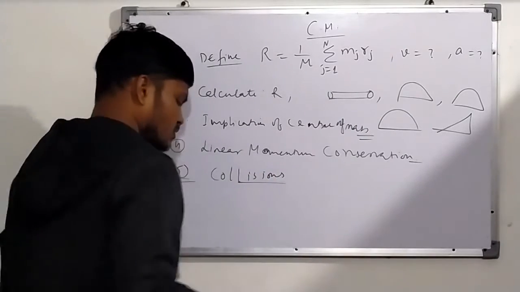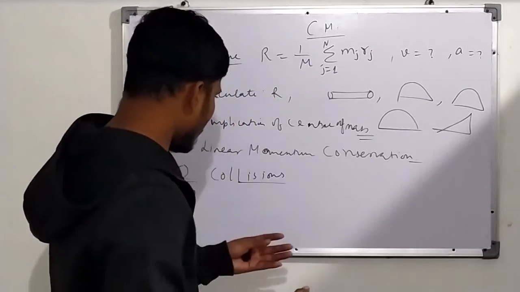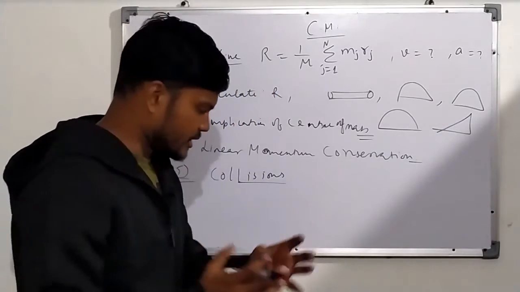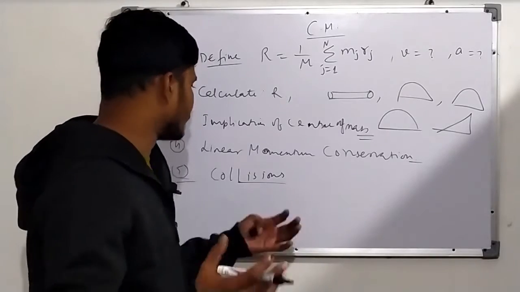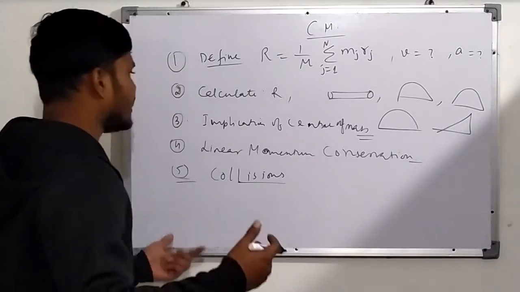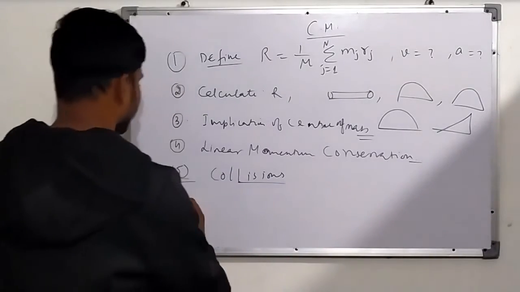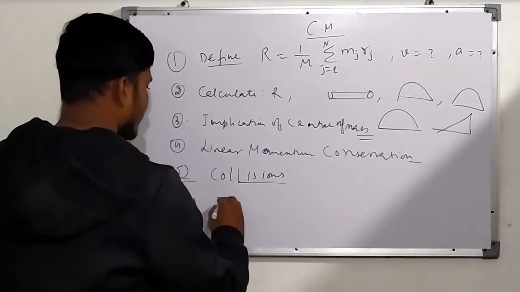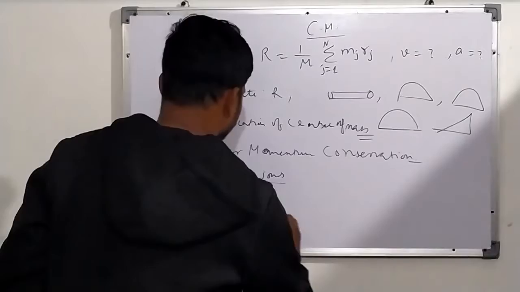Suppose two objects collide; there are so many forces, so how can we find the outcome of the collision? We can find it easily with the help of conservation of linear momentum, and we will see in more detail how to do this. Then we will talk about impulse. So this is the outline of center of mass.